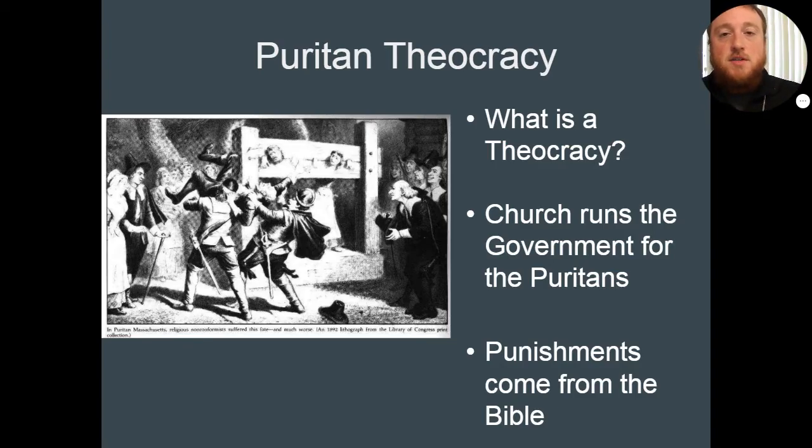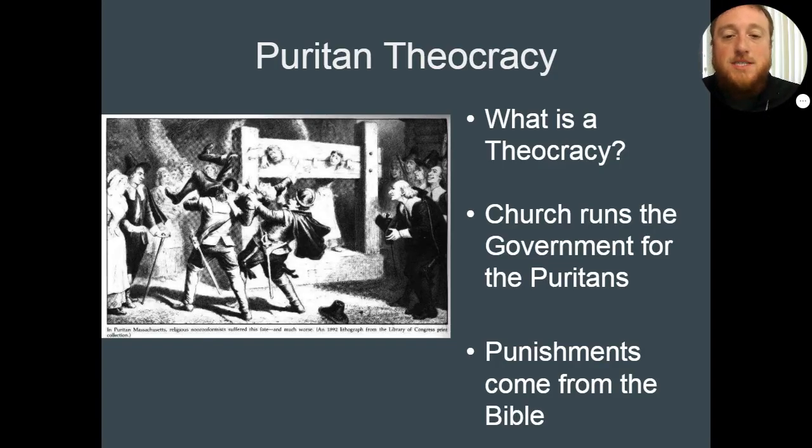So what Puritans do, they're very religious people. So what do they use? They use the Bible and the church to govern the people in these towns. So what you would have is that the government would be your church elders and the people that ran the church. They would decide what was happening, those actions like that. There were still town hall meetings. Remember, that was still a big part of it. They were kind of the ones that made the ship go where it needed to go, right?